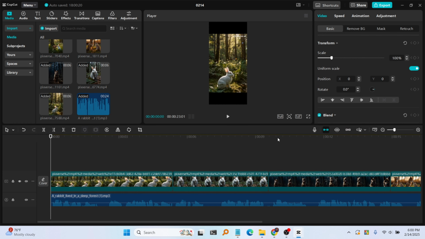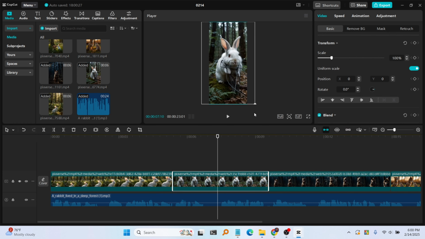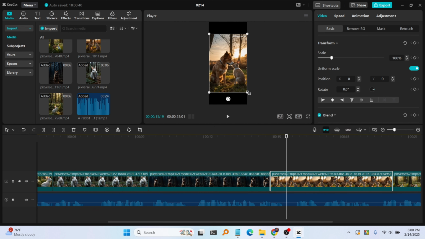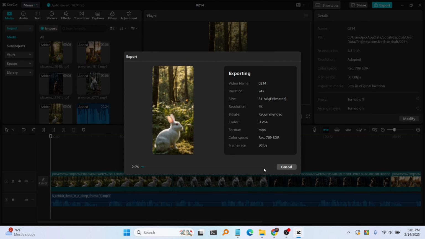After that, change the ratio to 5:8 and slightly zoom in on the videos to position them properly. Finally, export the video and you're done. If you want, you can enhance the video further by adding sound effects and background music.